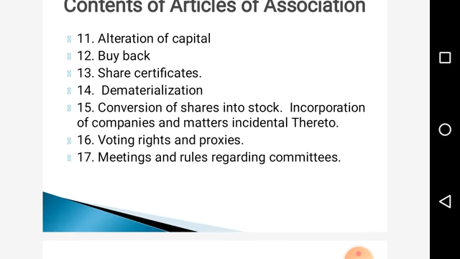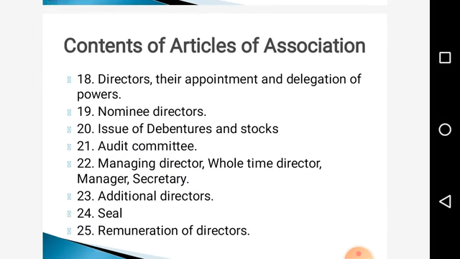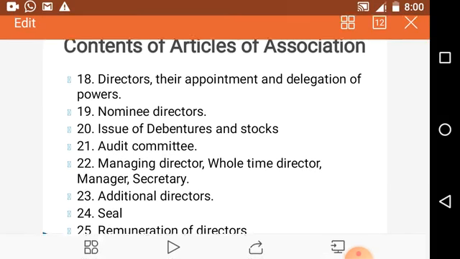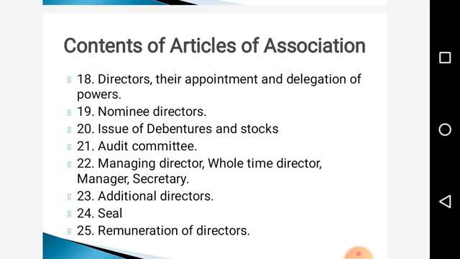Then meetings and rules regarding committees. So how the meetings will be conducted, what is the time gap between two or three meetings, that will be decided in articles of association. Next one is directors, their appointment and delegation of powers. So in articles of association, how to appoint the directors, what are their rules and regulations, what are their powers and responsibilities will be given. Then nominee directors means those who have been nominated as the directors.